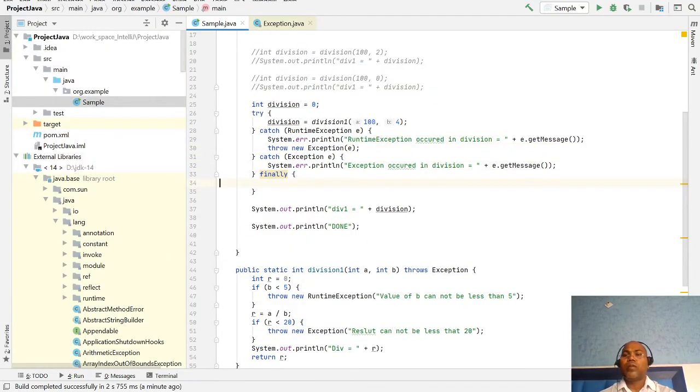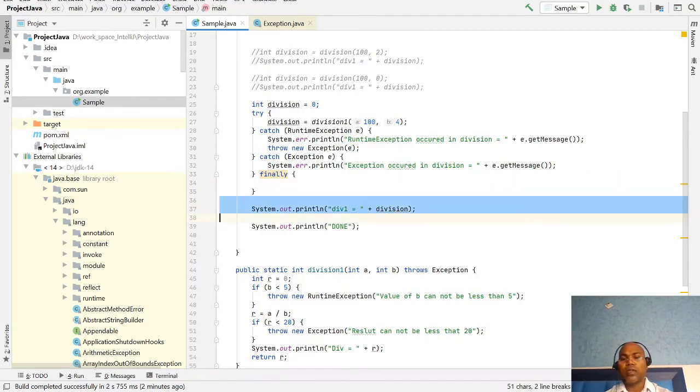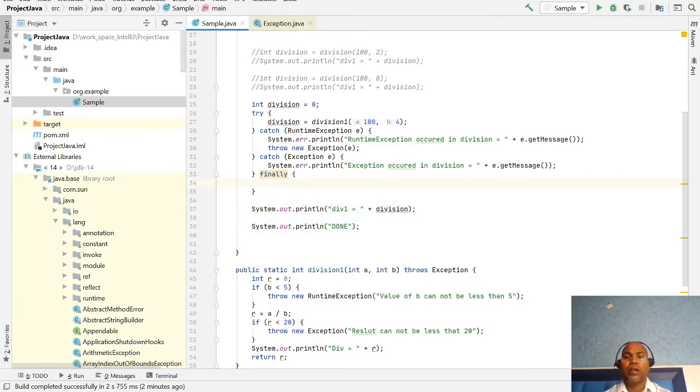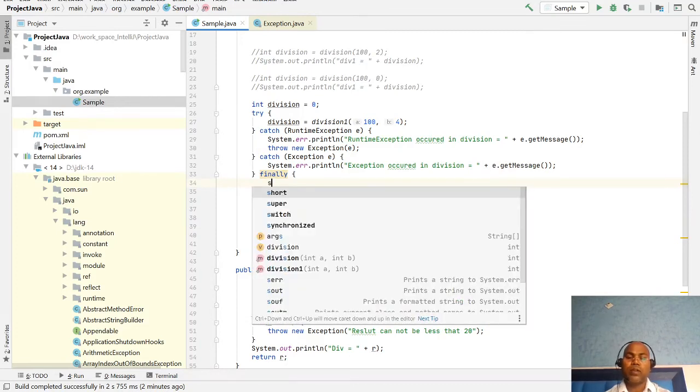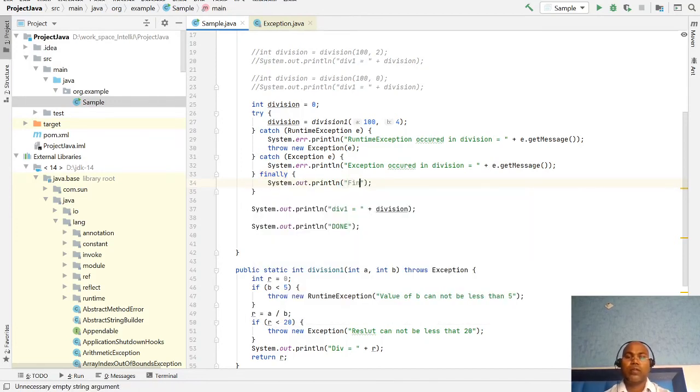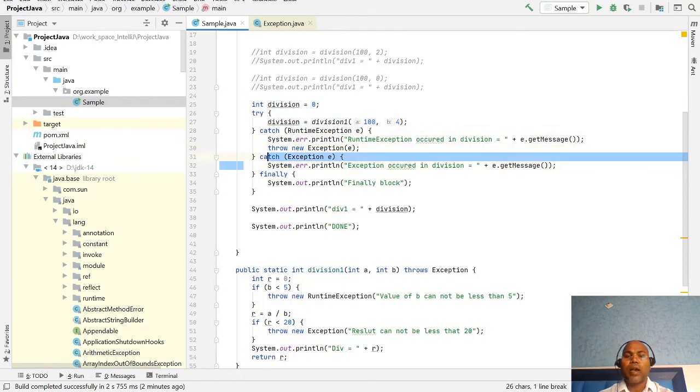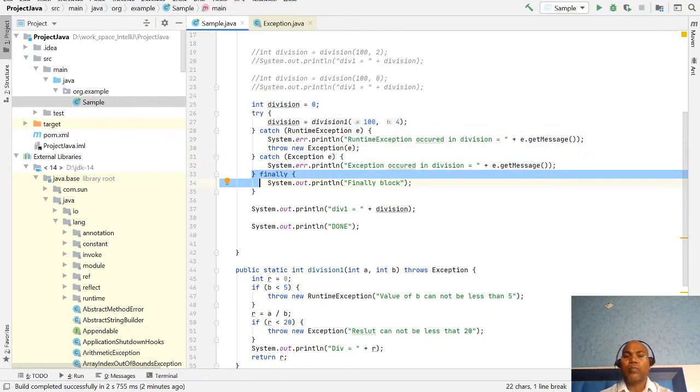Whenever you run it, this set of lines is not executed. Let's understand one thing: the finally block. The finally block is the place where, if the particular try has multiple catch blocks and one finally block, whether any exception occurs or not, this finally block is always executed.